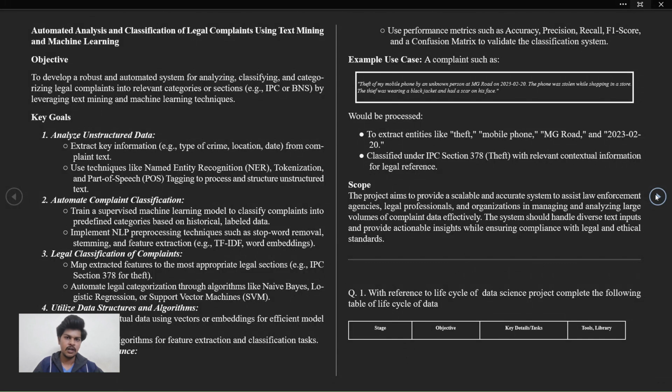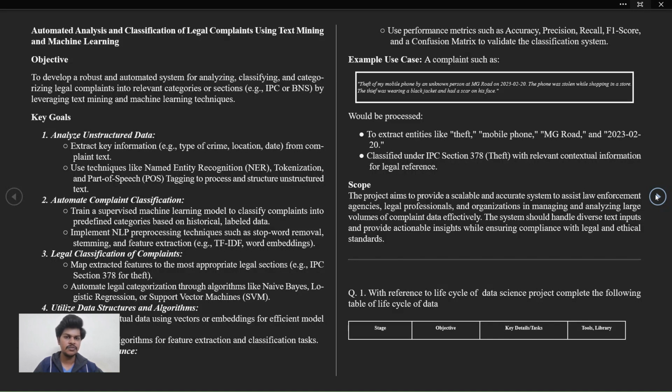Key goals. First, analyze unstructured data. Extract key information, for example, type of crime, location, date, from the complaint text. Use techniques like named entity recognition, NER, tokenization, and part of speech tagging to process and structure the unstructured text. Second, automate complaint classification. Train a supervised machine learning model to classify complaints into predefined categories based on historical labeled data. Implement NLP pre-processing techniques such as stop word removal, stemming, and feature extraction.